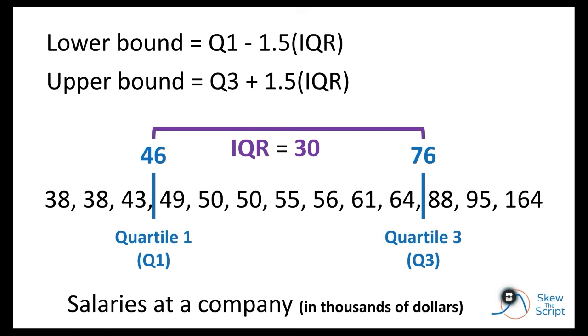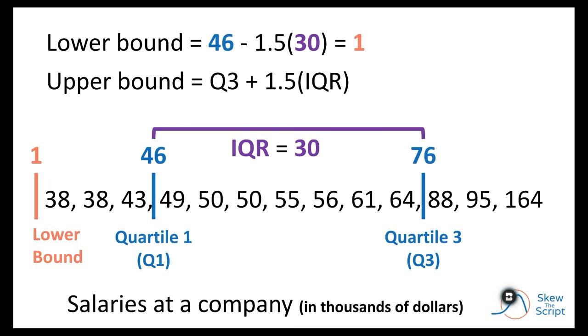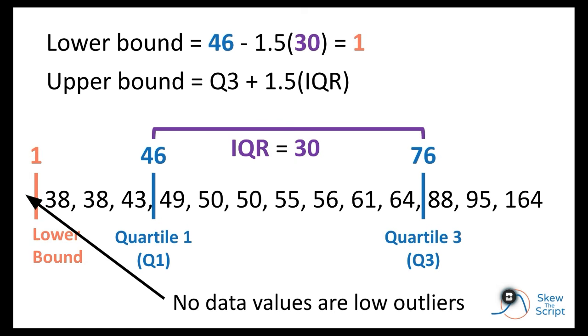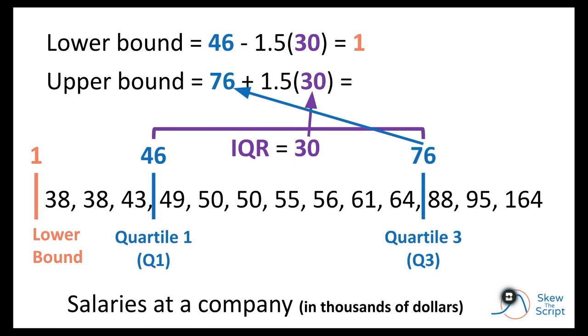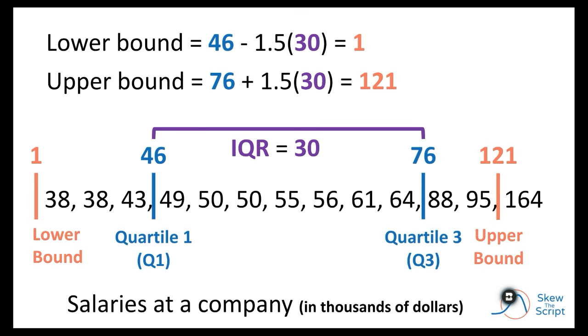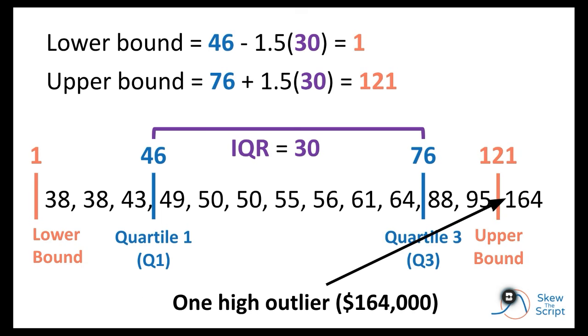So now we have all the ingredients we need to use the formulas for outlier boundaries. I can plug in Q1 and the IQR into the formula for the lower bound, and we get a lower bound value of 1, or 1,000. As you can see, there are no salaries below 1,000 per year, so there are no low outliers in this data set. Now we turn our attention to the upper bound. We plug in Q3 and the IQR, so Q3 was 76, IQR is still 30. We get an upper bound of 121, or 121,000. As you can see, we do have a salary that's higher than the upper bound, the boss's salary of 164,000. So by this method, we can in fact consider the boss's salary as an outlier.